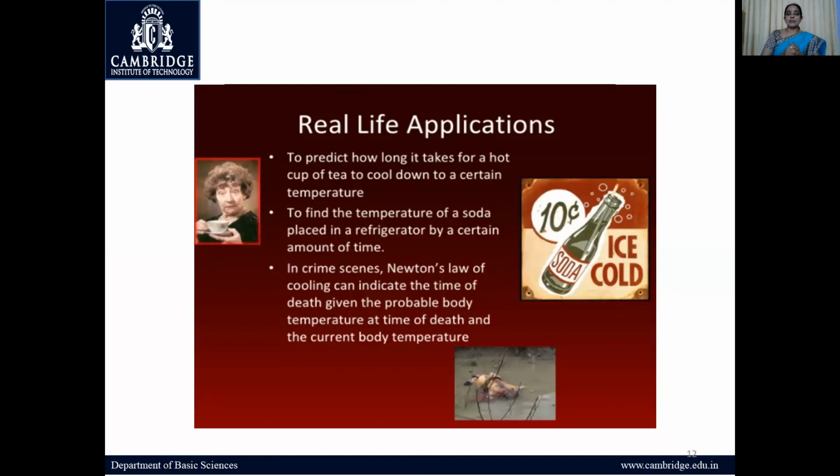And we have some more applications like this. You can keep on adding applications. To predict how long it takes for a hot cup of tea to cool down to a certain temperature. Wherever we need to measure a rate of change, that's all. Normally, temperature and time are the two physical parameters in our day-to-day activities, right? That's the reason we take these examples. And to find the temperature of a soda placed in the refrigerator after a certain amount of time. All these are very simple, right? You can always model it.